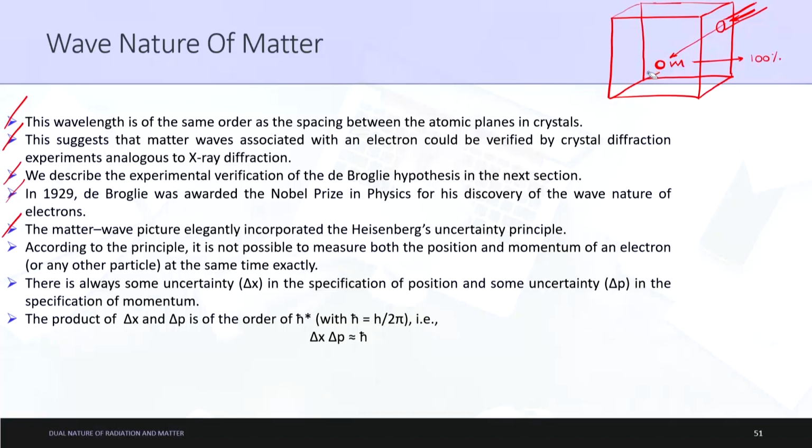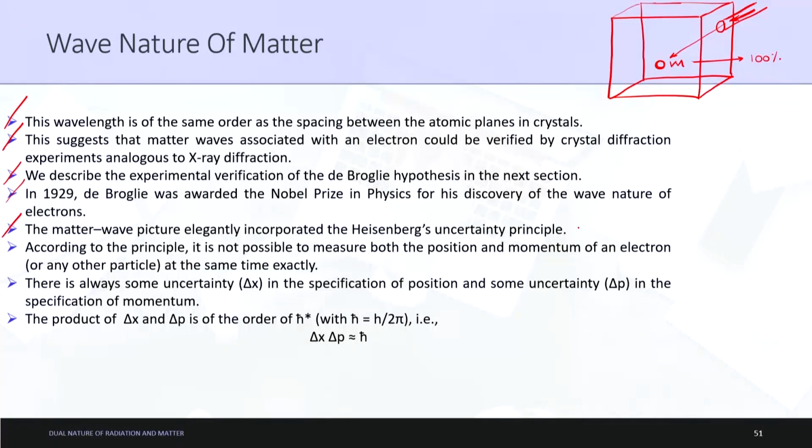Basically, if you know the position, and position is your x, y, z coordinates, so if you know the exact x, y, z coordinates of the particle at the time of the experiment, let's say at time t, then at that time t you cannot find the exact value of the momentum of that particle. This is the concept of Heisenberg's uncertainty principle.